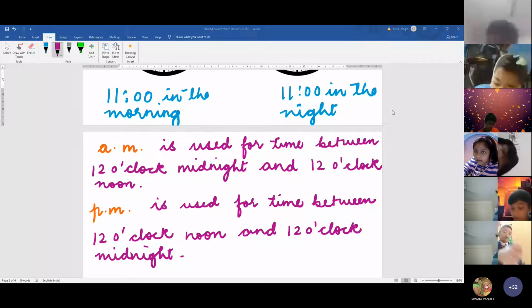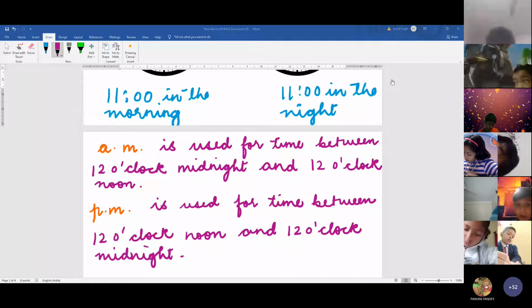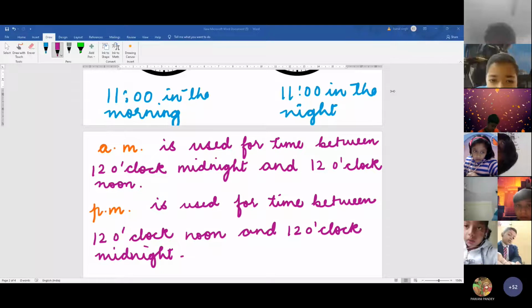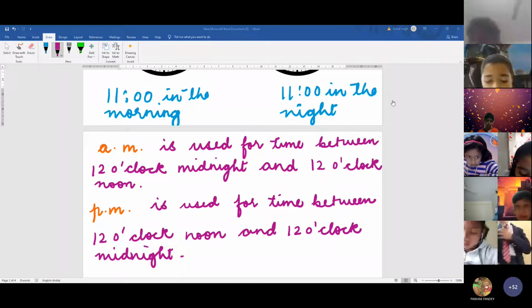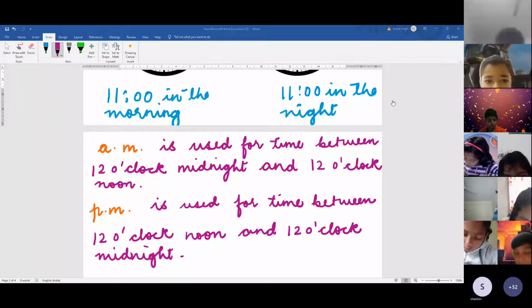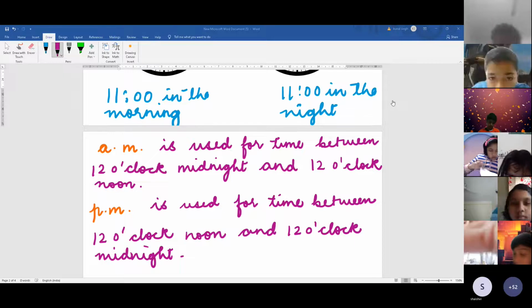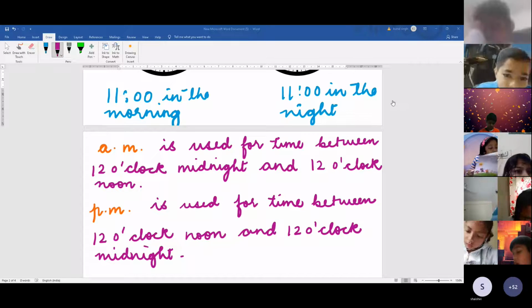Okay, Ananya will tell me the time. Ananya, are you there? If you are there, unmute yourself. Ma'am, your mic was off. Okay, Shashvi, you tell me the time. Right now the time is 11:10.